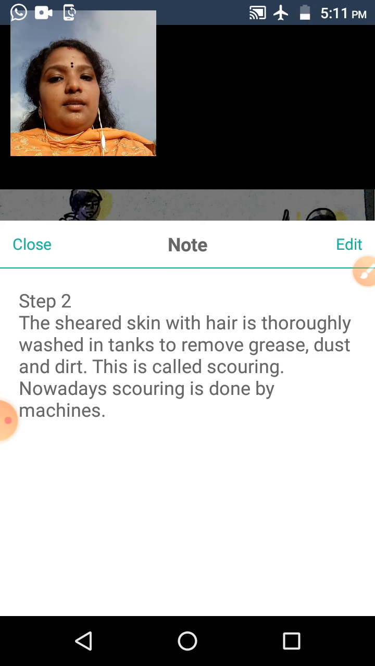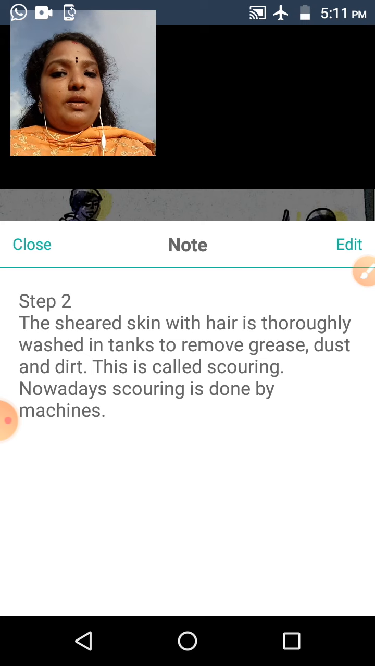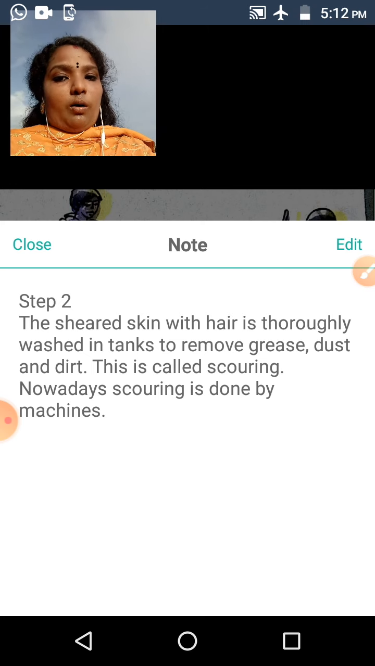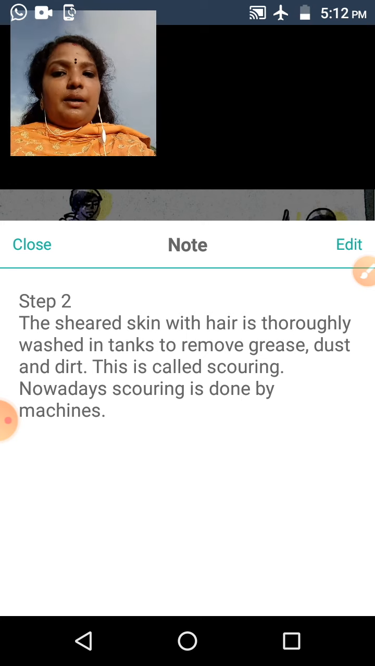So in the second step, we have to remove the dust, dirt or grease in the removed hair. This process is called scouring. In the first step, the process is called shearing, the removal of hair.